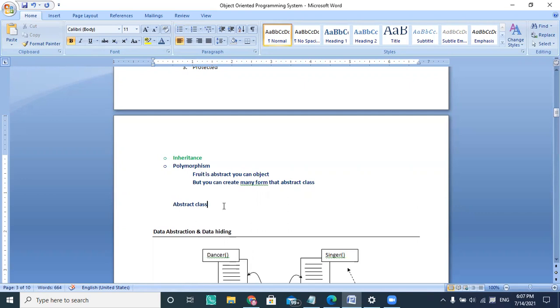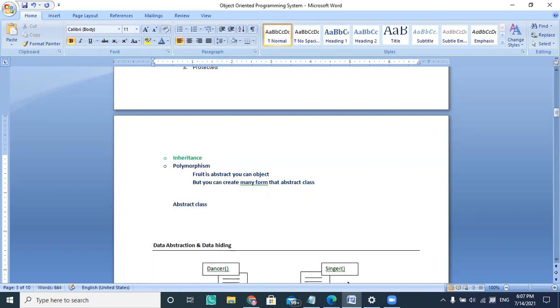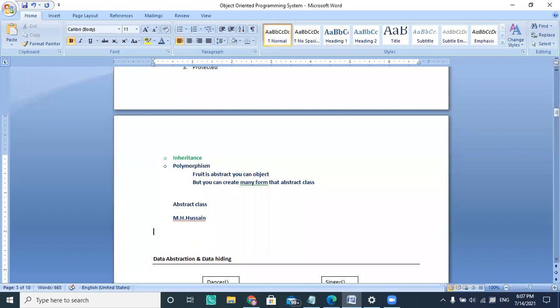That is the reason MF Hussain is a great painter, an artist who creates abstract paintings, and every day the people who watch that painting get a new form of that image.